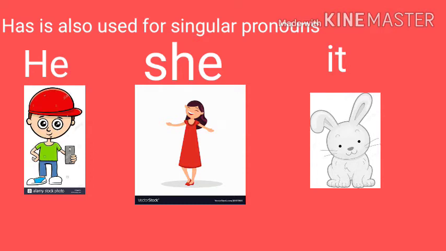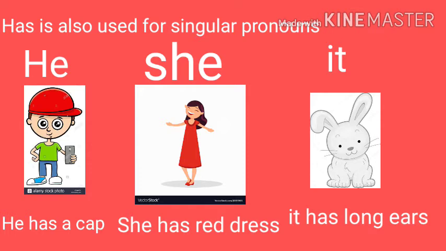Has is also used for the singular pronouns he, she, it. For examples, he has a cap. She has a red dress. It has long ears.